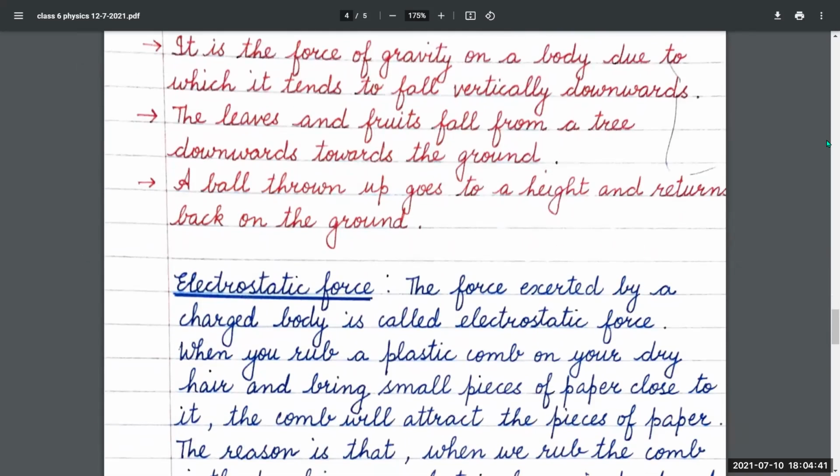It is the force of gravity on the body due to which it tends to fall vertically downwards. For example, the leaves and fruits fall from a tree downwards towards the ground. A ball thrown up goes to a height and returns back to the ground.